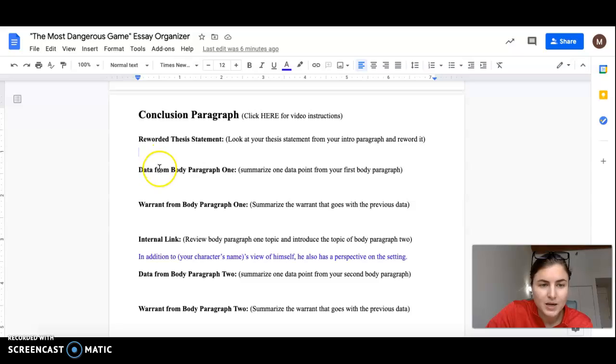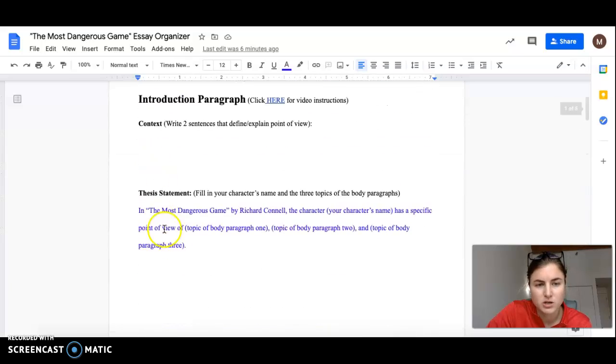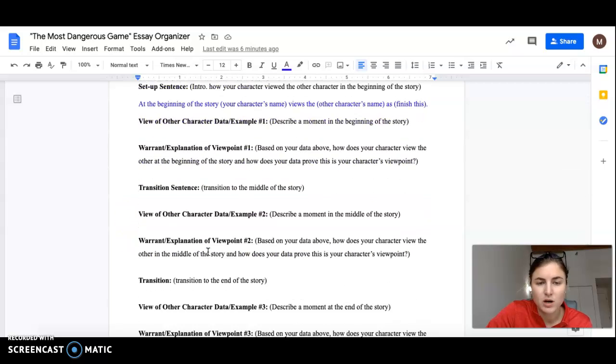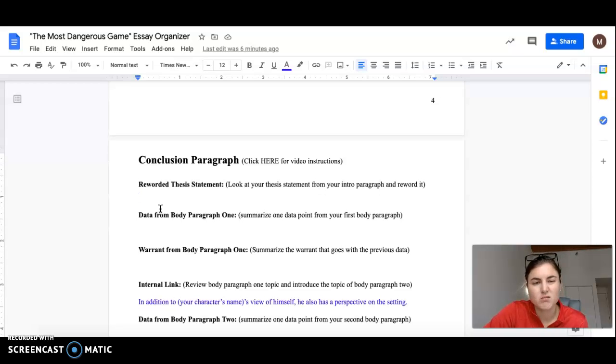What I'm going to recommend is you scroll up to the top of your essay organizer, in your introduction. You reread what you wrote in your thesis, and then you come back and say basically the same thing but in a slightly different way. Maybe invert the order of your sentence, maybe add adjectives, but make sure you don't leave out any information. Just don't copy and paste. Change it up a little bit.